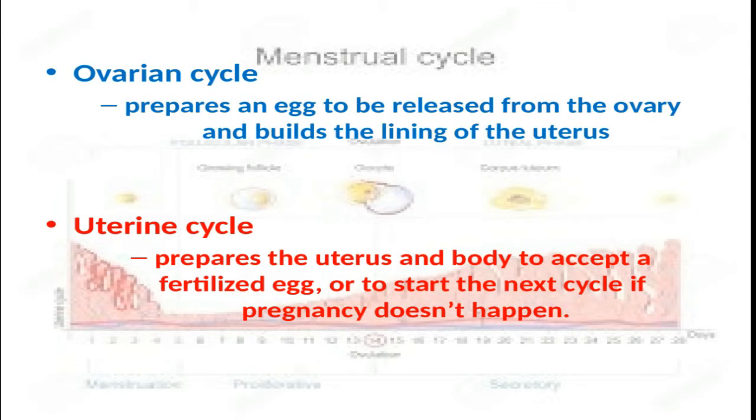The purpose of the ovarian cycle is to prepare an egg to be released from the ovary and build the lining of the uterus, whereas the uterine cycle is meant for preparing the uterus and body to accept that fertilized egg, or to start the next cycle if pregnancy doesn't happen.